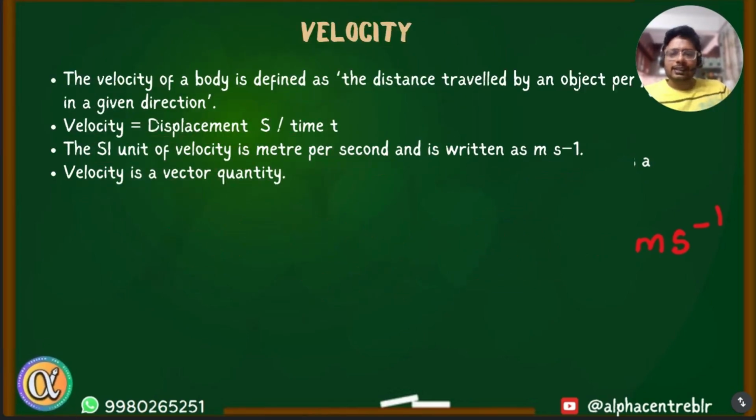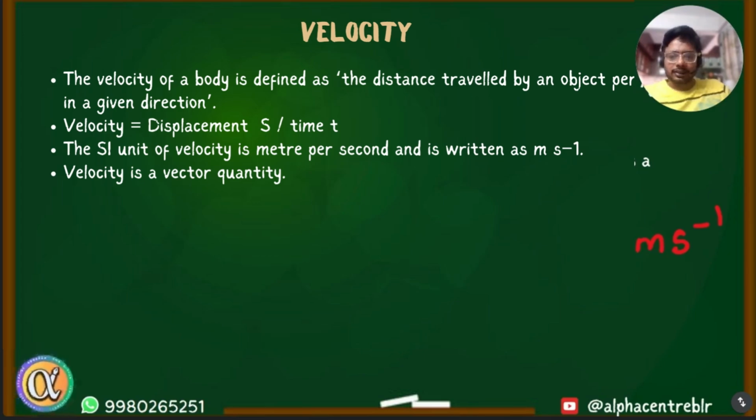The next definition is: velocity of a body is defined as the distance traveled by an object per unit time in a given direction. So velocity is similar to speed, but here the distance is traveled along a particular direction. Or we can also say that velocity is equal to displacement divided by time. So average velocity is displacement by time and not distance by time.